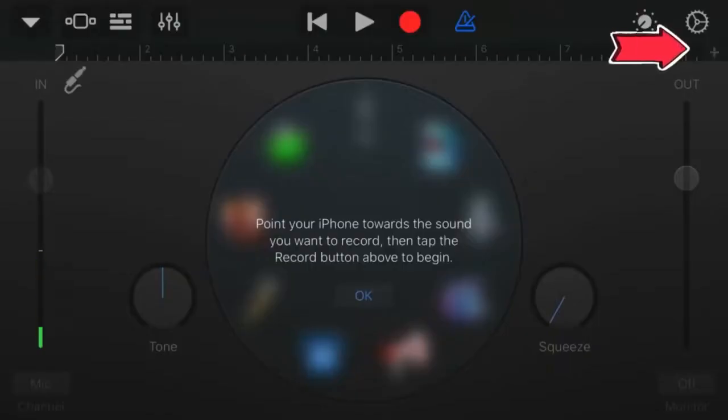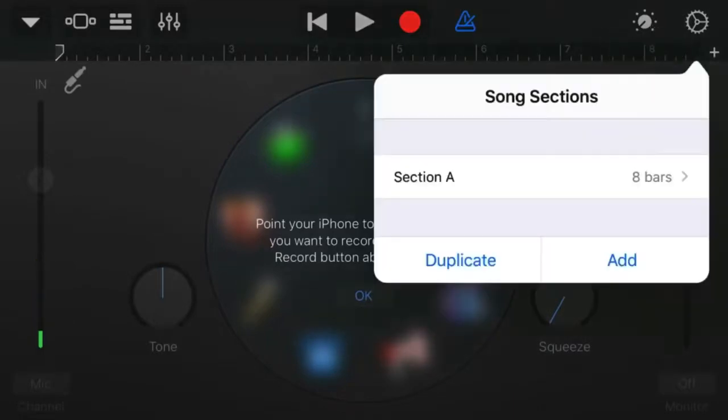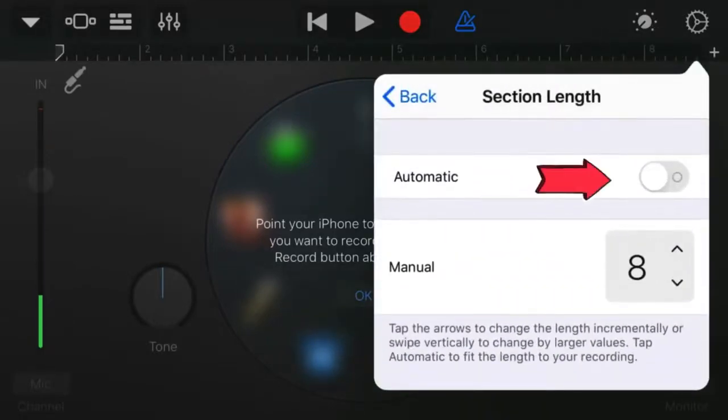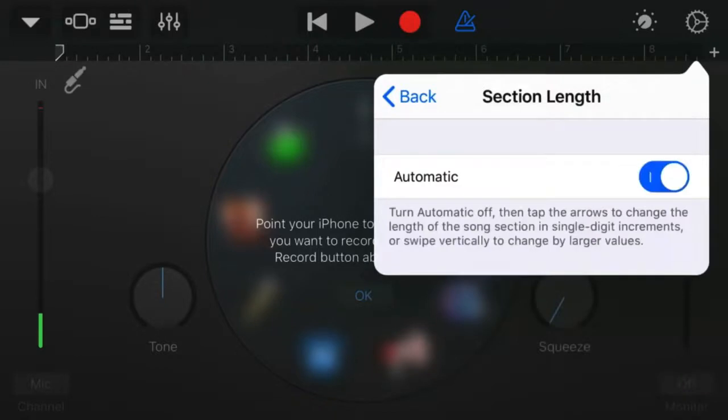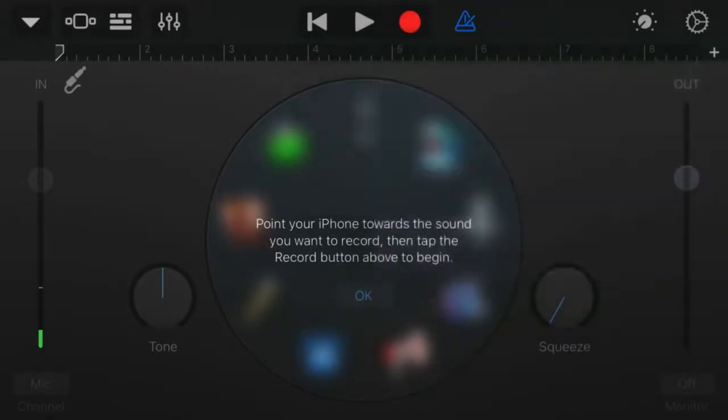Step 3. Press the plus button to the right of the recording track. In the Songs section of the window that opens, select Section A and activate the automatic switch.